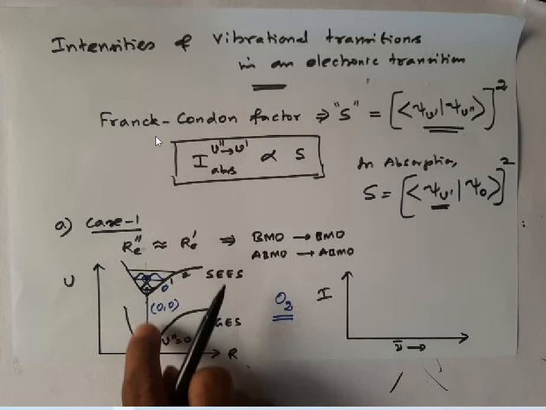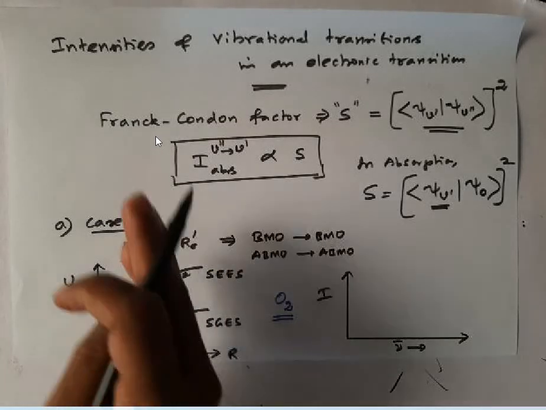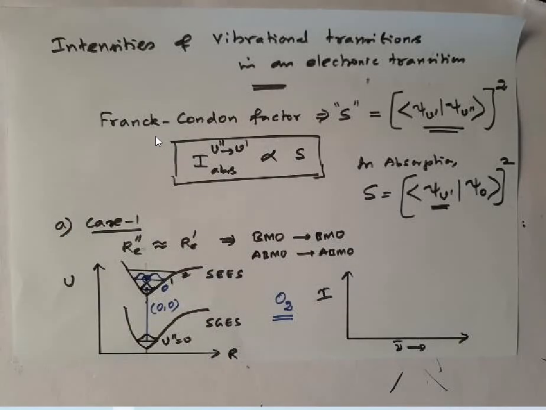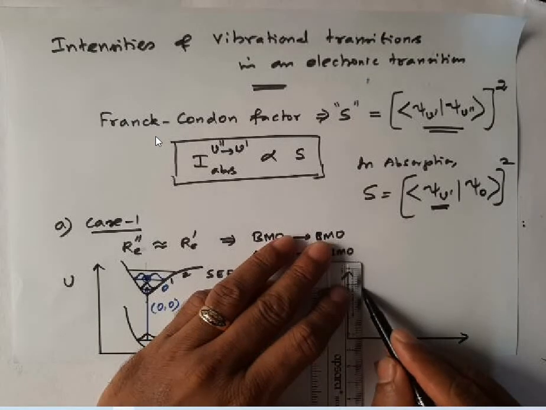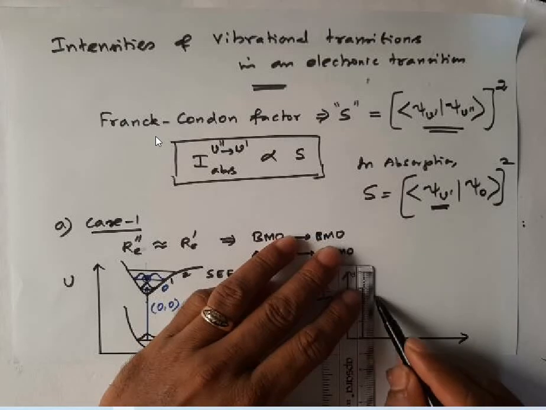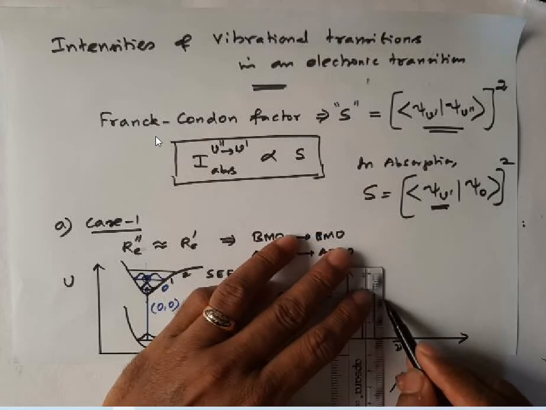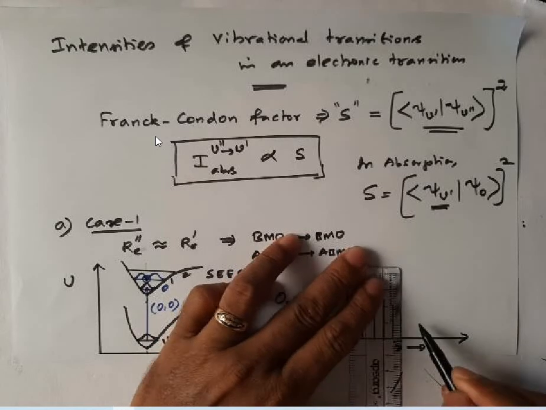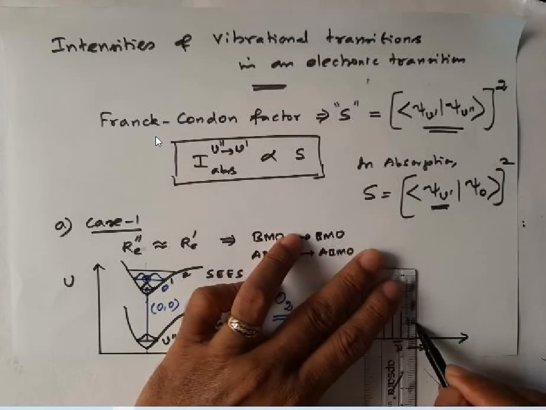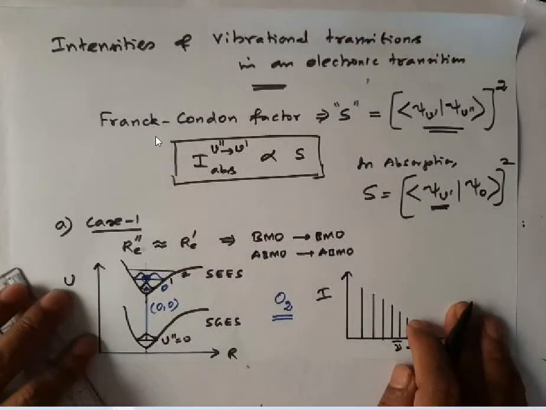So the probability is maximum in that transition line. Then as we go to the next lines, they will appear with diminishing intensities like this. This is how the spectrum looks.